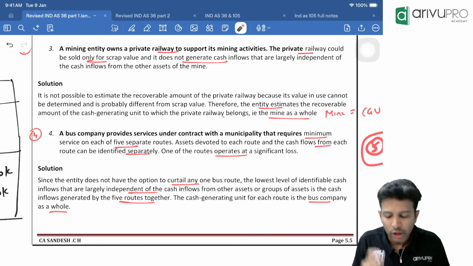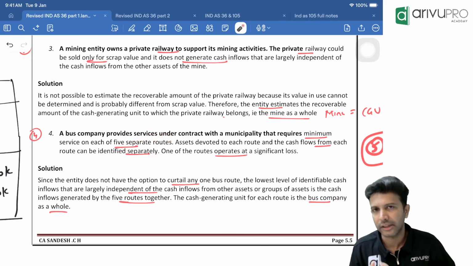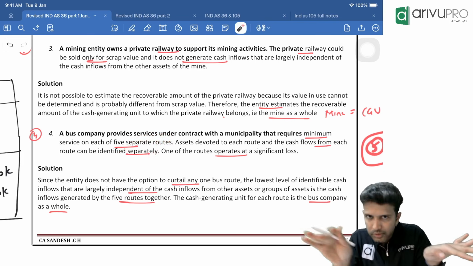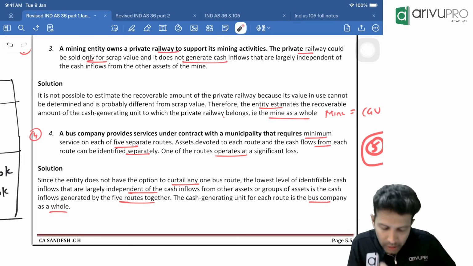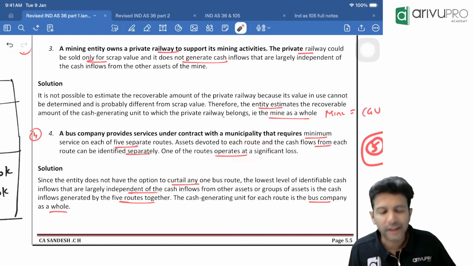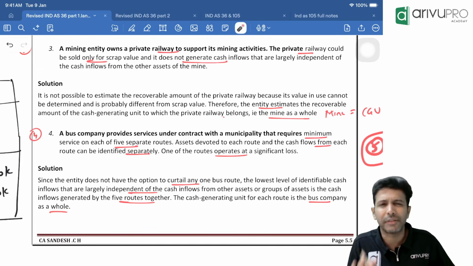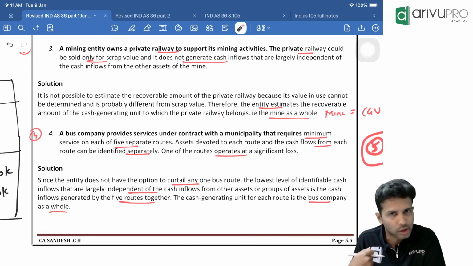So they're saying that how much cash flow each route will generate, you can identify separately. One of the routes is operating at a significant loss. On one route you're making a heavy loss because there are not many passengers, so we're making a loss.